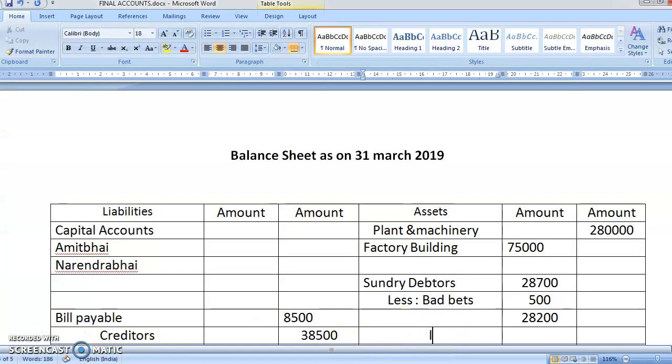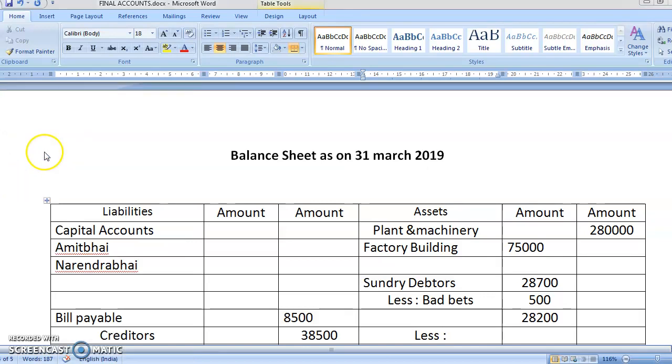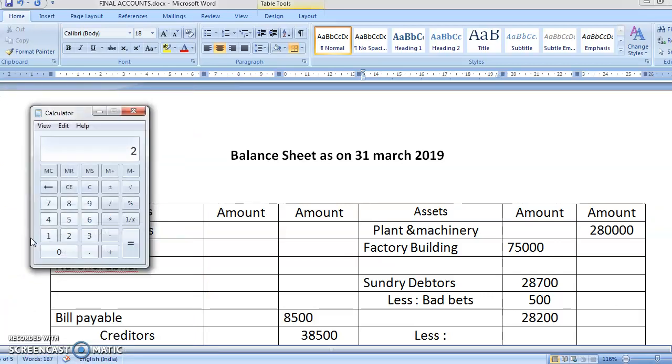So less RDD. RDD is how much? 2% of 28,200. 28,200 into 2%, so it is 564.